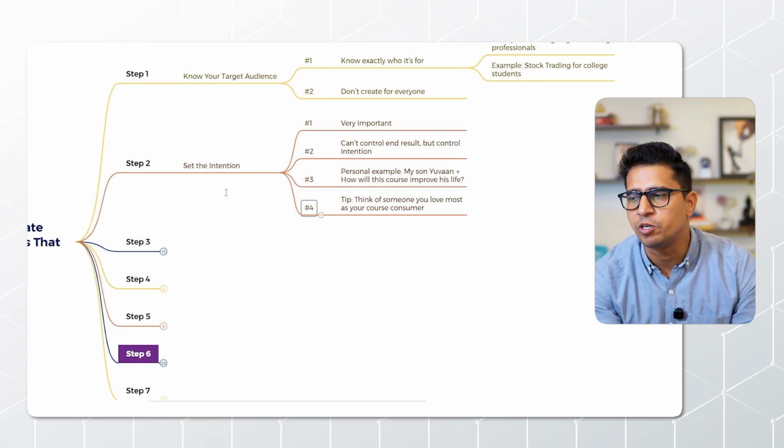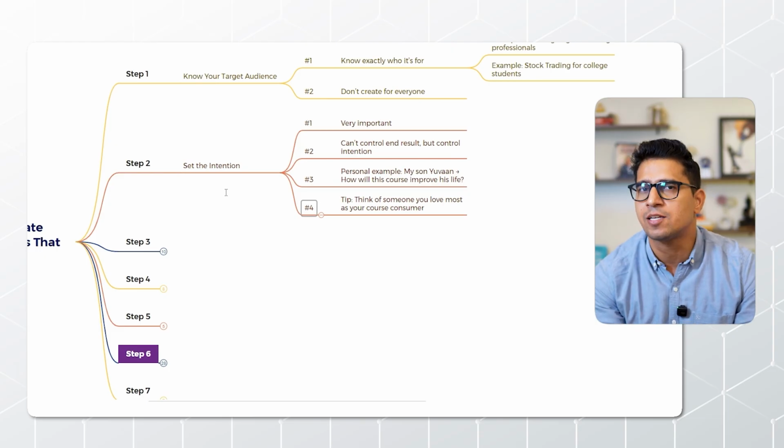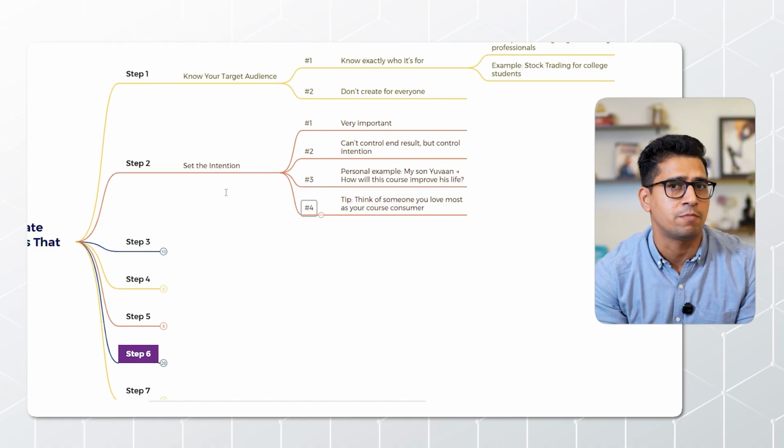This is something that you need to have in mind, and then ask yourself the same question that I asked myself: how will this particular course make their life better, and what will they get out of it? With this, you will be able to make top-notch courses for them, not something vague, shallow, or not up to the mark. So this is the second step that you need to do.